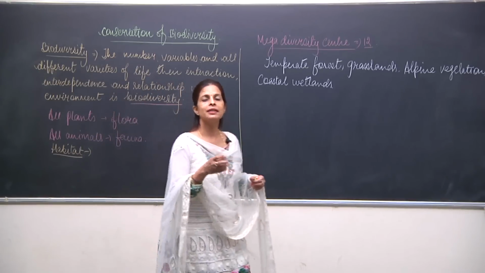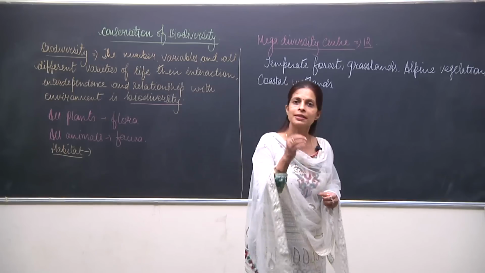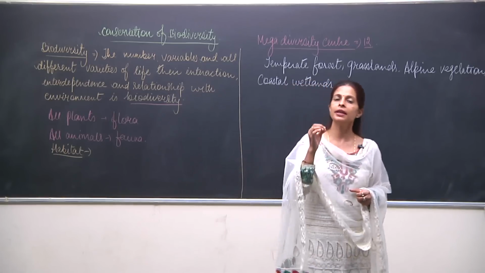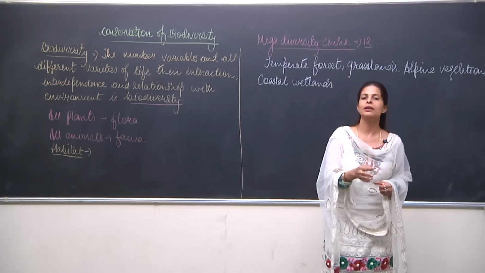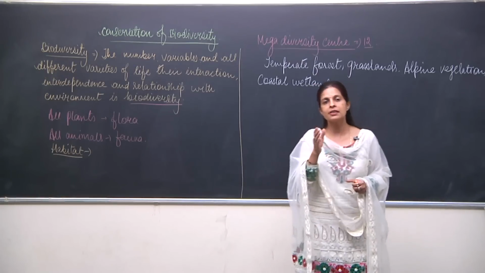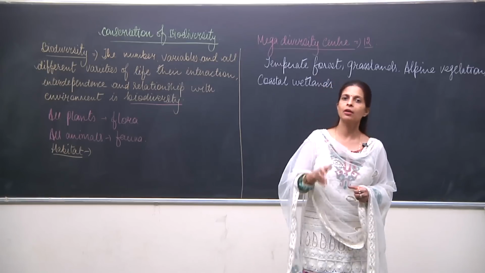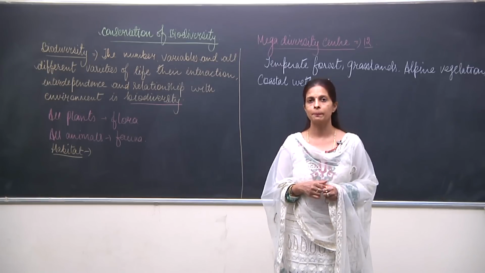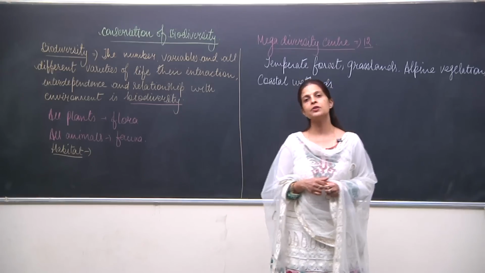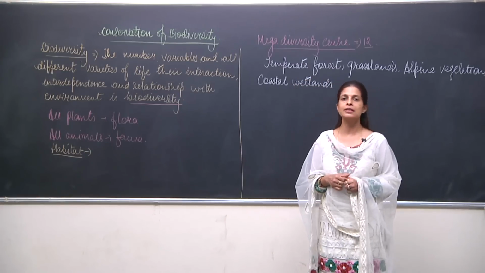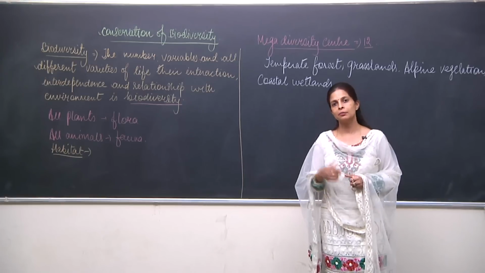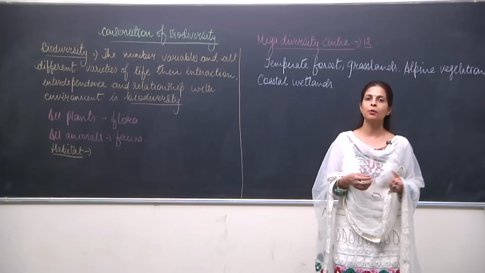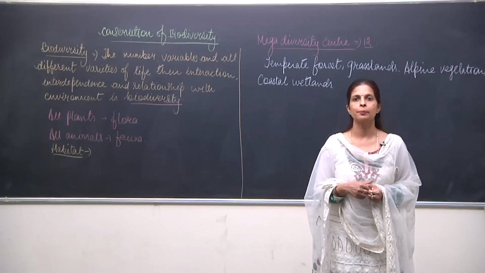So biodiversity is very important, because each and every individual, each and every species has its own importance, and is important to be there on the surface of the earth. And if we do not care for all these organisms, definitely that day is not far when we will see our own existence in danger.